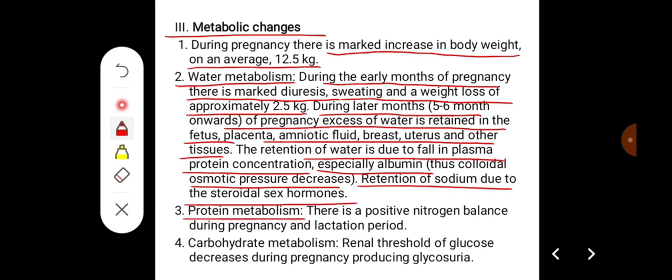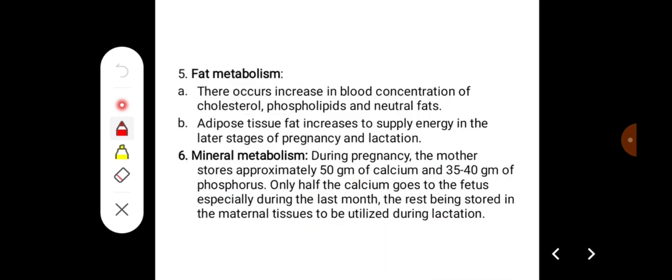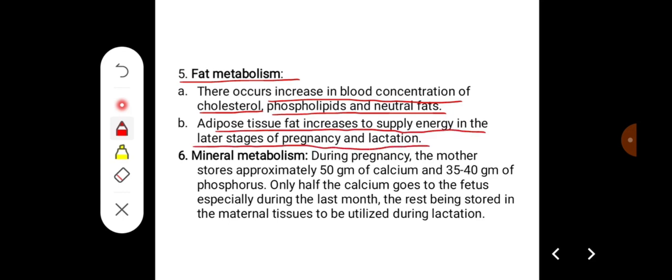Protein metabolism: there is a positive nitrogen balance during pregnancy and during the lactation period. On carbohydrate metabolism, the renal threshold of glucose decreases during pregnancy, producing glycosuria. On the fat metabolism, there occurs increase in blood concentration of cholesterol, phospholipids, and neutral fats. Adipose tissue fat increases to supply energy in the later stages of pregnancy and lactation.